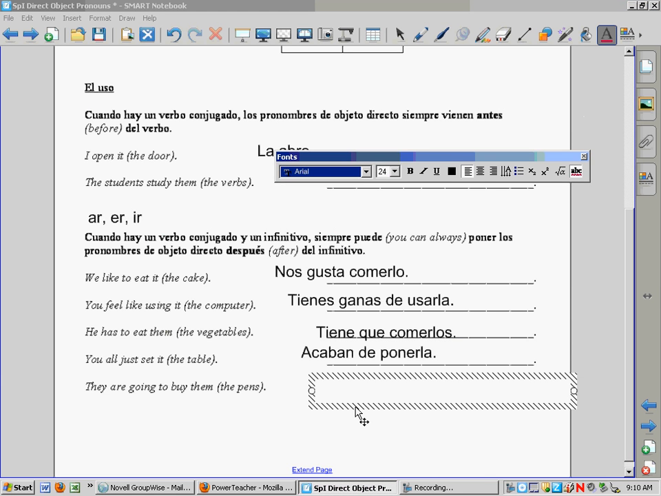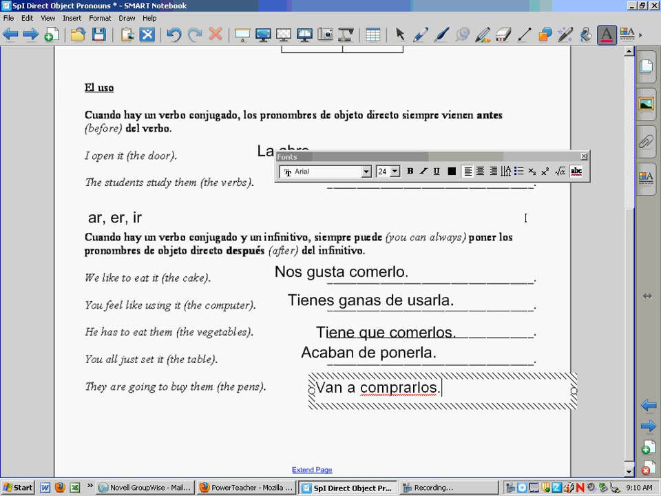Last example on this page, they are going to buy them, referring to the pens. So going to do something, we start with the form of ir, which is van in this case for they are going. To buy is comprar. So now we're talking about the pens, and this does depend on what word you choose to use for pens, and whether it's los or las. Let's assume we're using los bolígrafos. Since it's los bolígrafos, it would be los. Now, if I had chosen las plumas for pens, I'd obviously change that to las. It just depends whatever word it was used in the context. Since we don't know, it can be really either one.